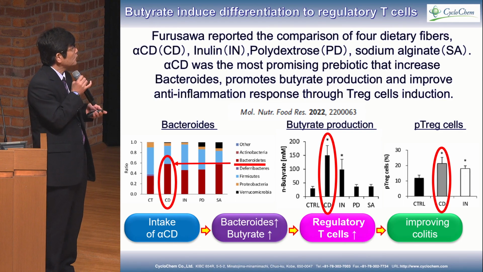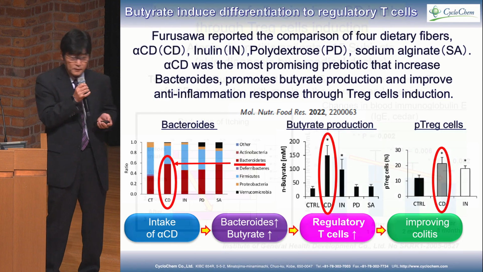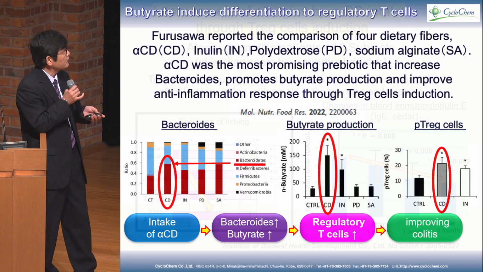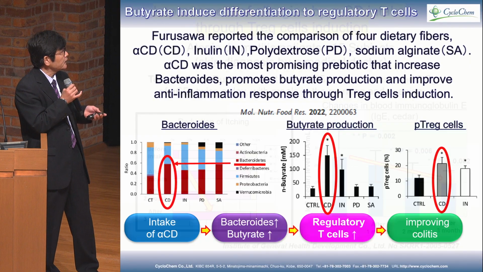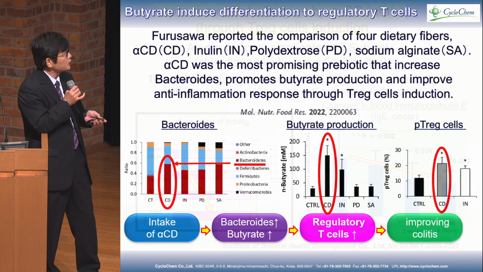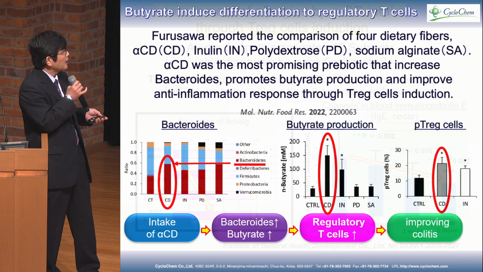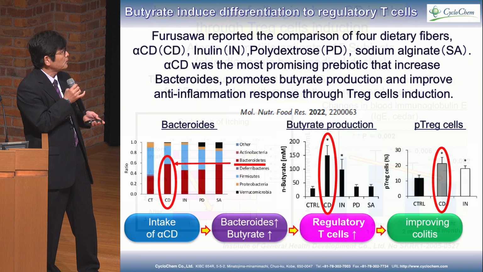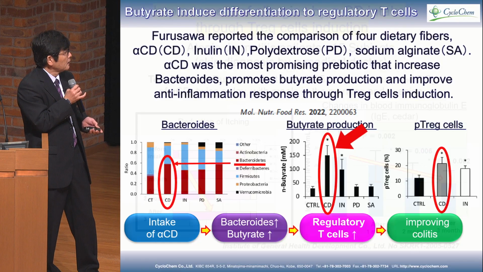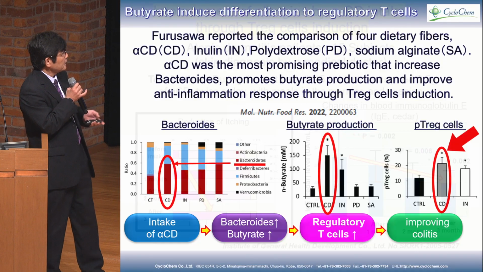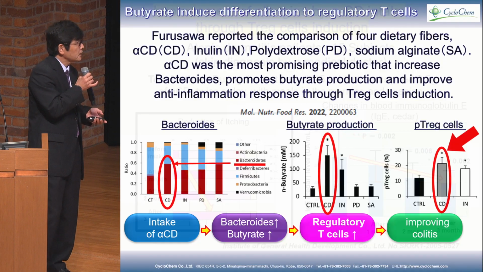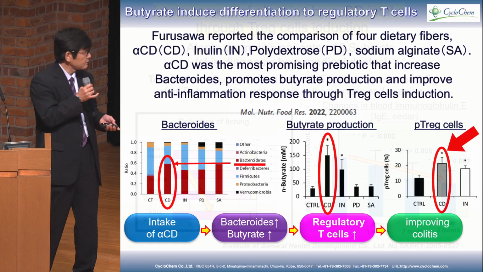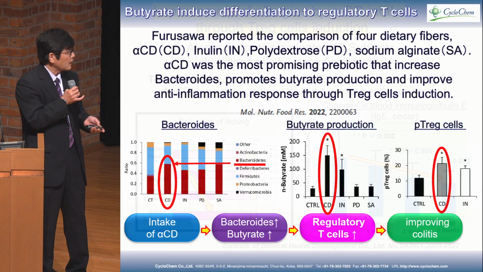Furusawa reported the comparison of four dietary fibers: alpha cyclodextrin, inulin, polydextrose, and sodium alginate. Alpha cyclodextrin is the most promising prebiotic to increase Bacteroides, promote butyrate production, and improve the anti-inflammation response through Treg cell induction, improving colitis.